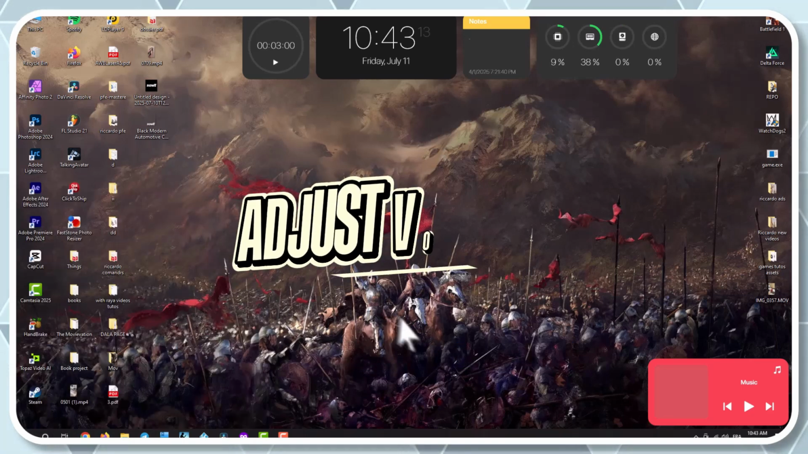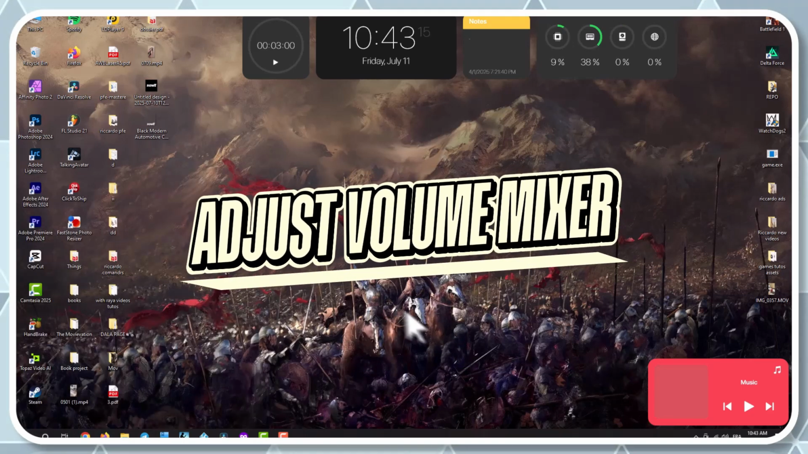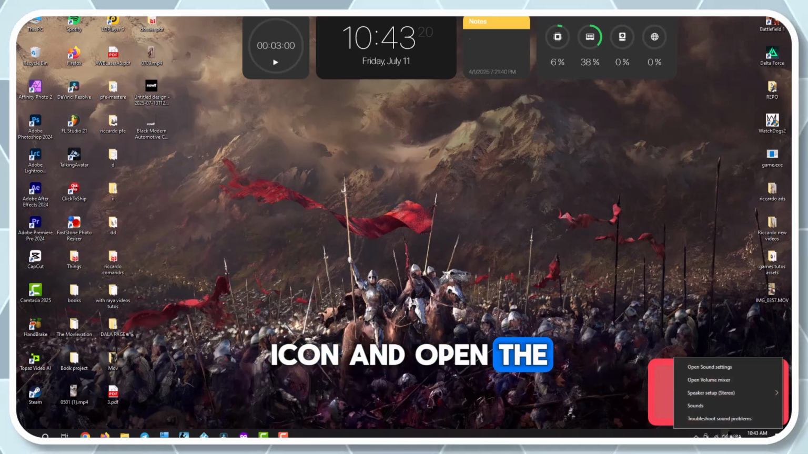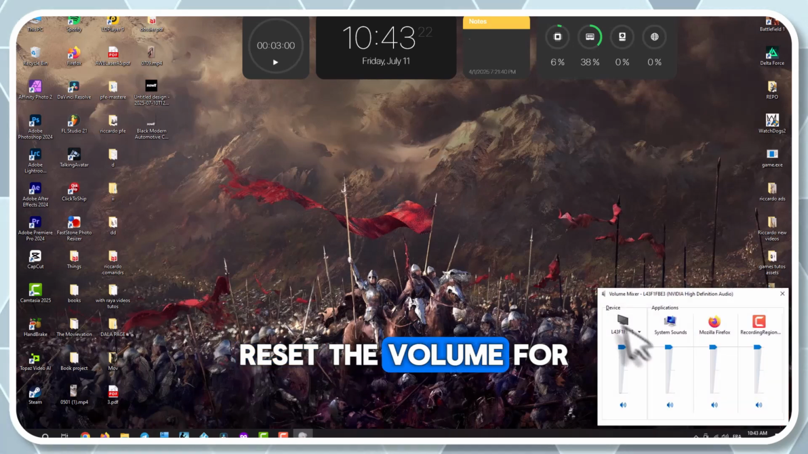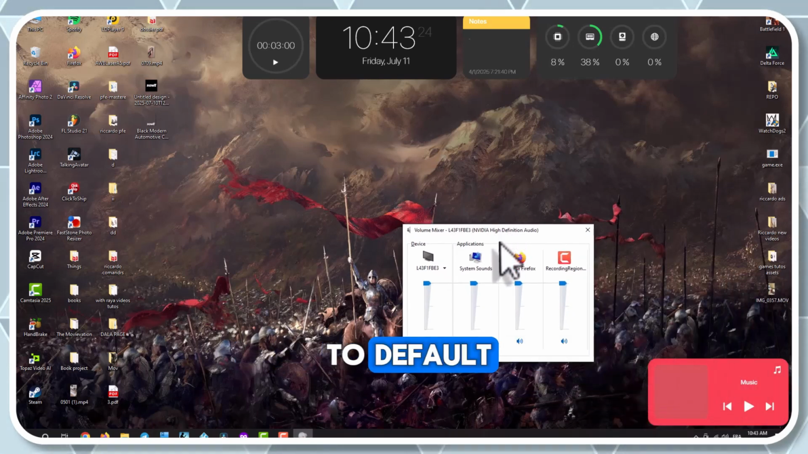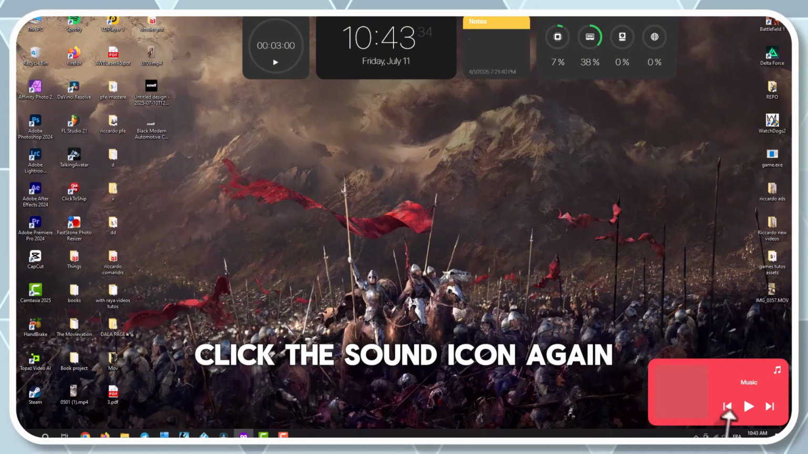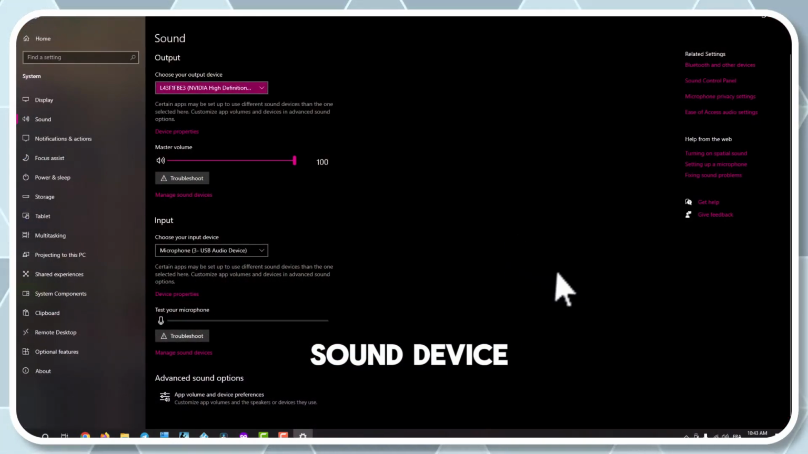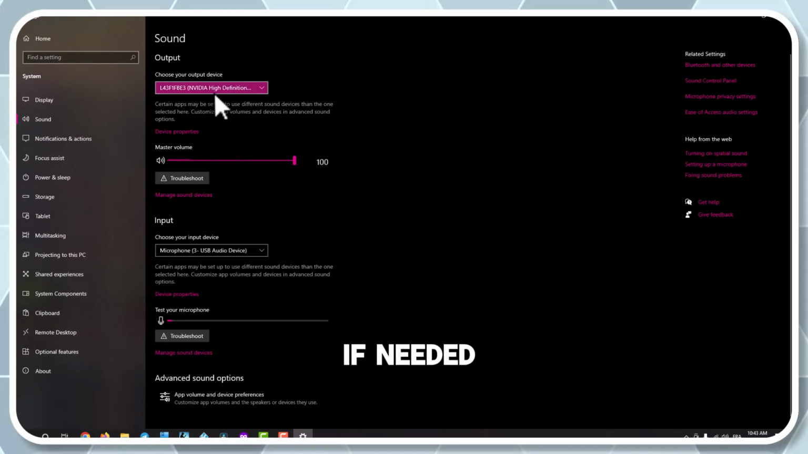Step 2. Adjust volume mixer and sound settings. If the audio issue persists, right-click the sound icon and open the volume mixer. Reset the volume for the game or application to default, then close the window. Right-click the sound icon again, select Sound Settings, and choose your current sound device. Adjust the Windows volume if needed.